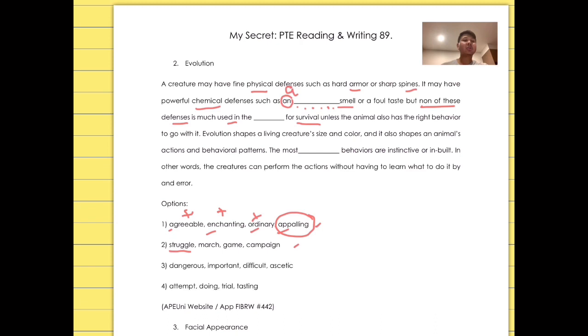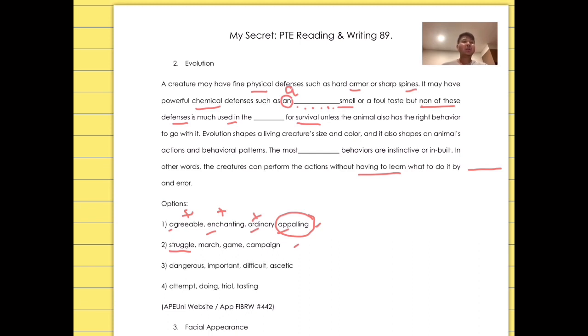And they continue with "the most dash behaviors are instinctive or inbuilt." They say that the most something behaviors here are instinctive or inbuilt inside their body. Or in other words, the creatures can perform the actions without having to learn what to do by dash and error.